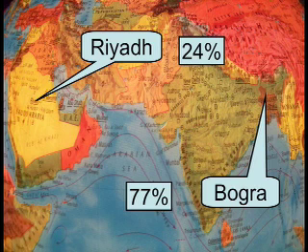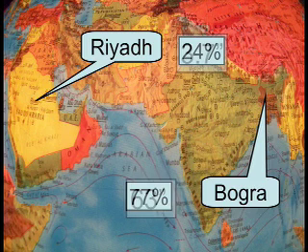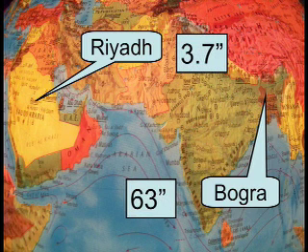Let's compare Riyadh, Saudi Arabia to Bogra, Bangladesh. Again, these cities are both about the same distance north of the equator and therefore receive about the same amount of sunlight every day throughout the year. They're also both inland far enough not to be affected by sea breezes. Riyadh only receives about 3.7 inches of precipitation annually, while Bogra receives about 63 inches. Consequently, the air in Bogra is much more humid than the air in Riyadh.